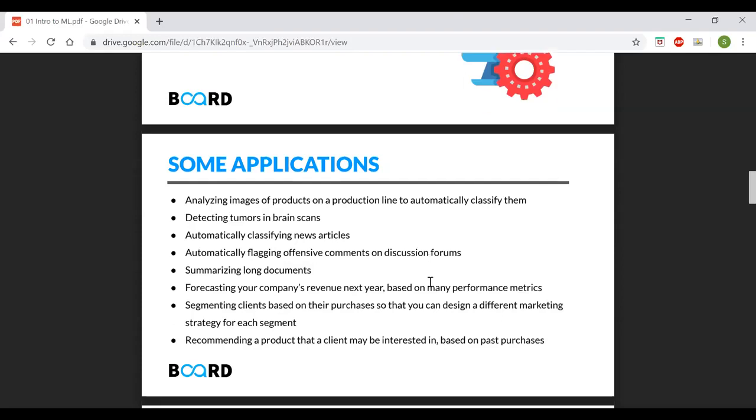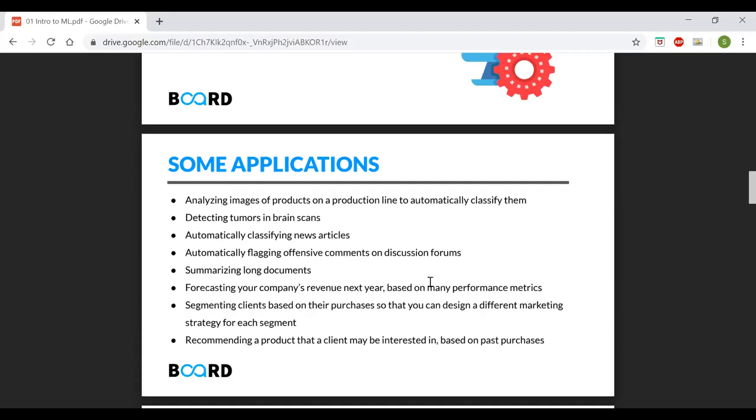Detecting tumors in brain scans. So yeah, many healthcare startups like Niramai and others were trying to use machine learning algorithms using images or thermal images or different kinds of images to detect tumors. Automatically classifying news articles.